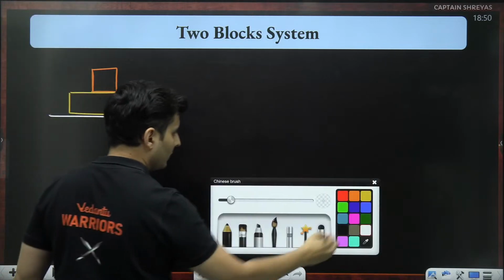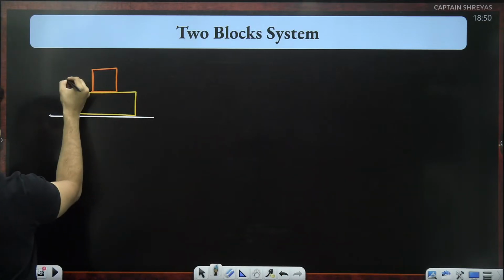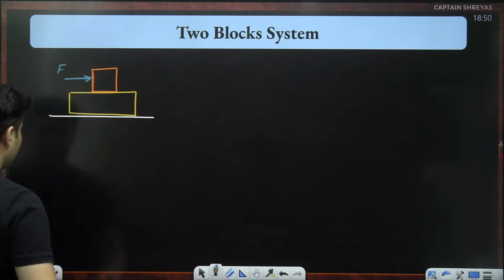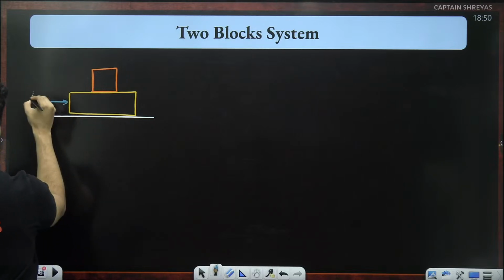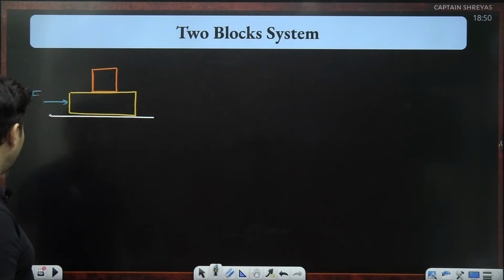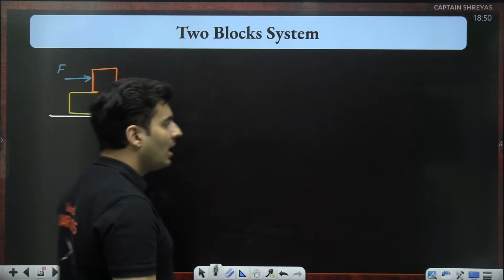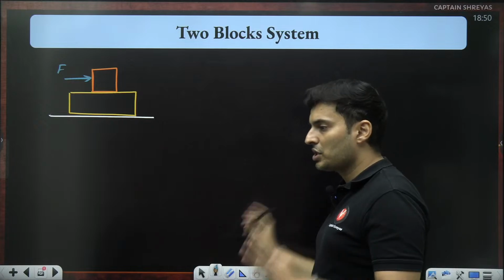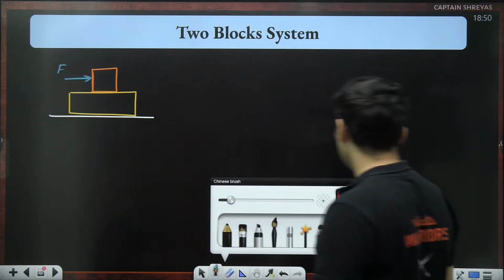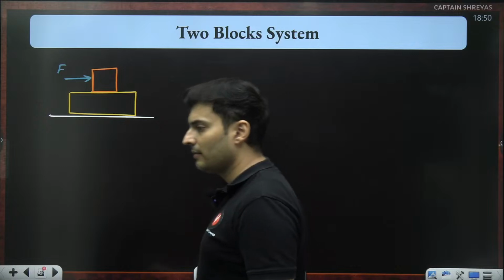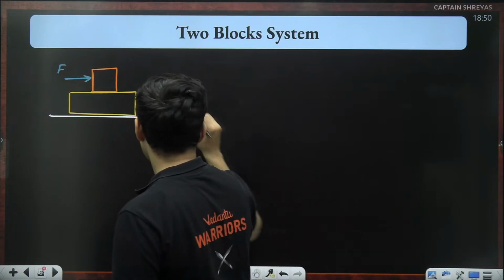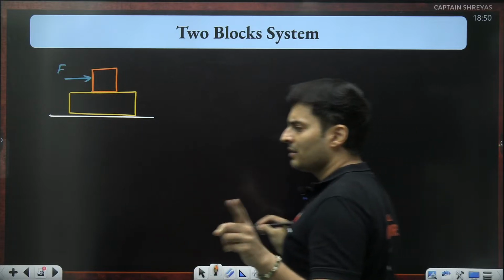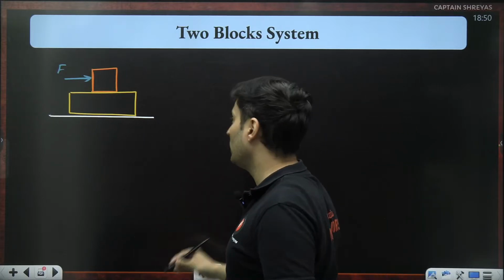In the first scenario, I am pushing the upper block with some force, nothing is moving, everything is at rest. In the second scenario, I am pushing this block, and the whole system is at rest. I want to draw the FBD and find the friction on both the blocks. All the surfaces are rough, everything is at rest. So if everything is at rest, net force must be 0. Every surface is rough, so all surfaces might encounter friction.